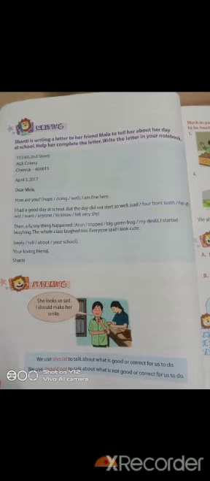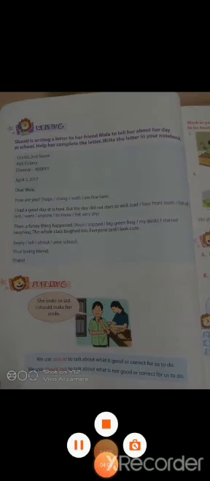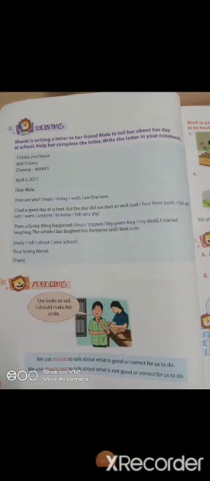And after that, she is asking her to reply how her class was going and how she enjoyed in her classroom, or how she enjoyed the day. Your loving friend Shanti. Likewise, you have to write a letter, children. Do you understand this, children?